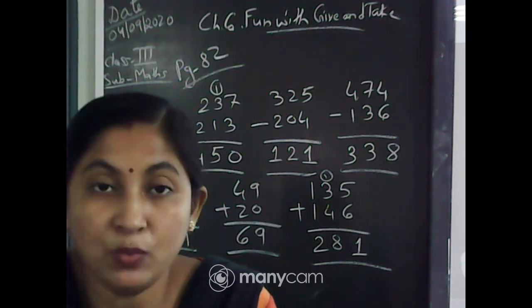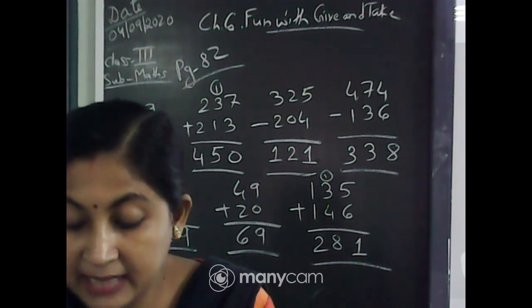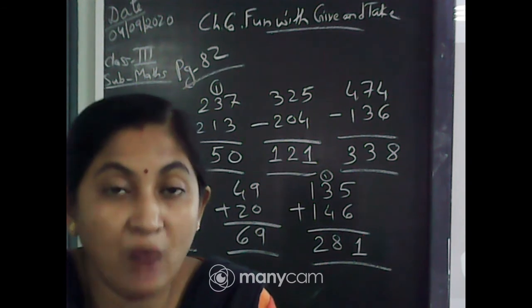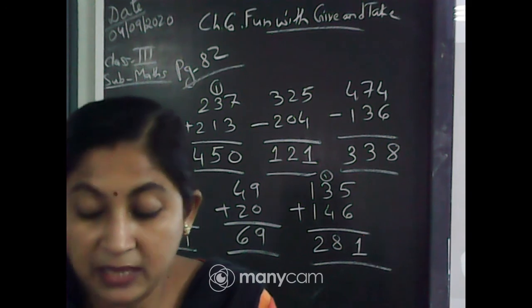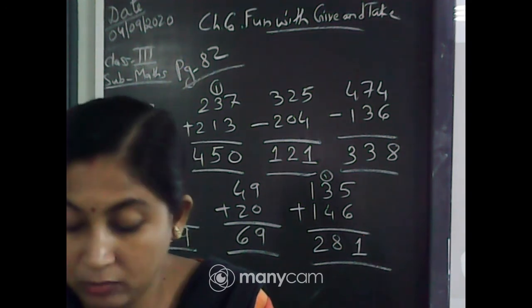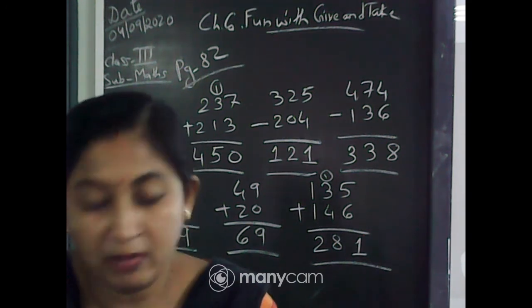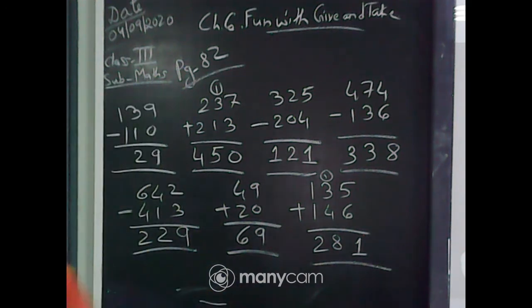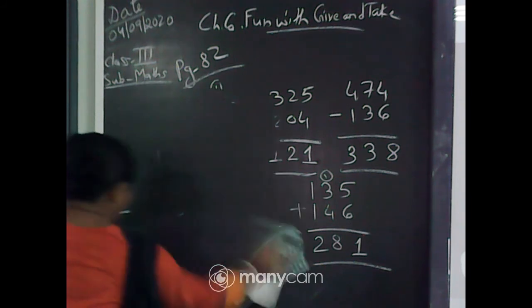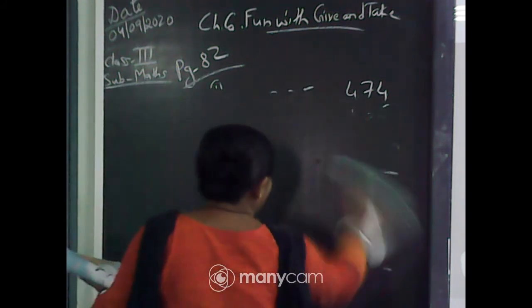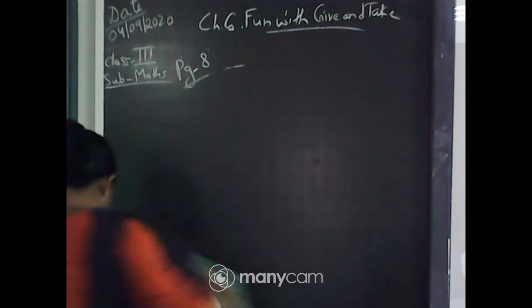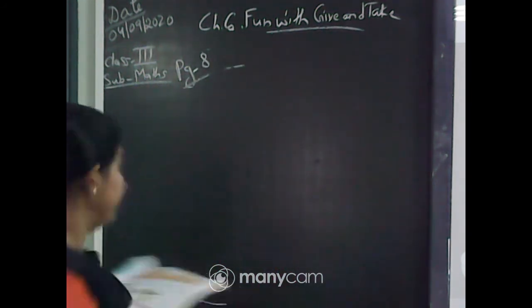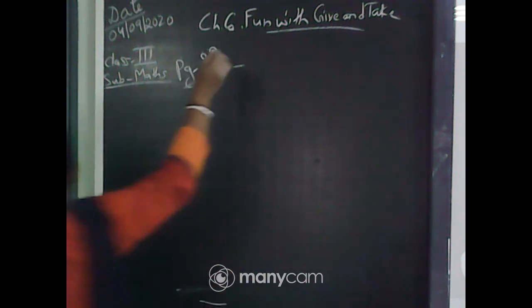468 minus 139, and the answer given is 221. Now you have to check whether it is correct or wrong, and in the box you have to write it down. Okay, in the box you have to write. So let's start doing this one. This is page number 83. The first one is given.